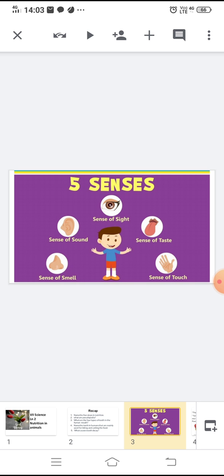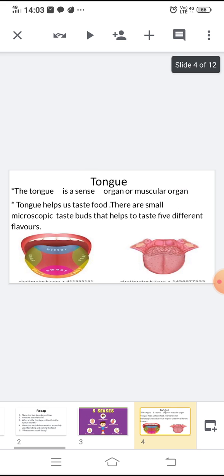What is the organ of taste? Yes, tongue is the organ of taste. Today you are going to learn about tongue. What is tongue? The tongue is a sense organ or muscular organ. Tongue helps us taste food. We have learnt in the earlier classes that the tongue is a sense organ that helps us taste food.